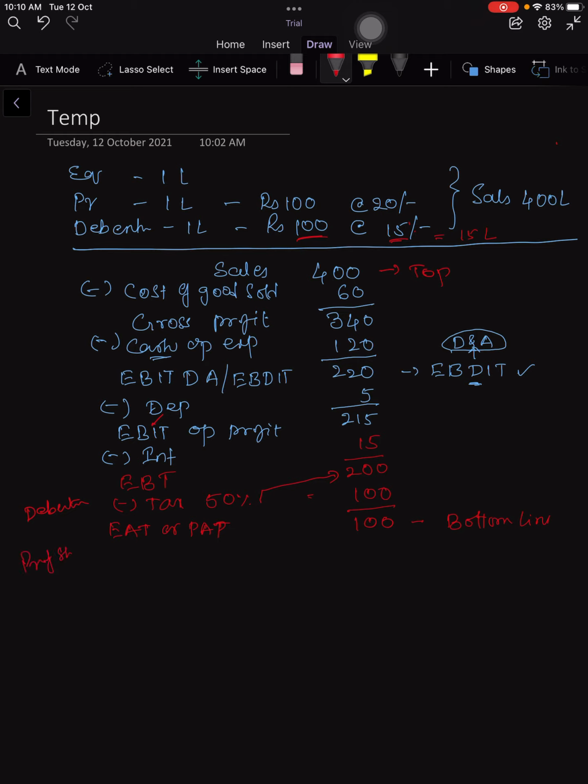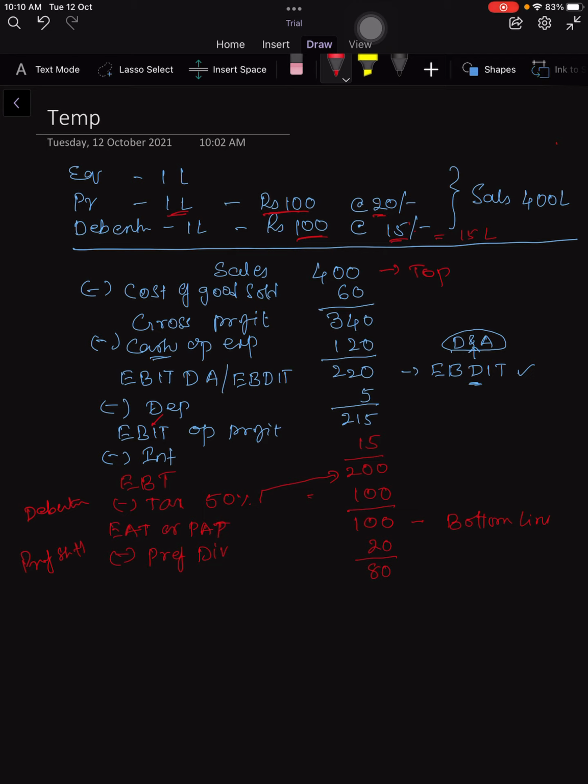shareholders, right? So now preference shareholders are to be paid. Let's go and look at the preference shares. Each preference share is 100 rupees and the rate is 20 per preference share. How many such preference shares are there? 1 lakh. So 20 into 1 lakh amounts to 20 lakhs, right? So if you deduct a preference dividend of 20 lakhs, you will be left with 80 lakhs.